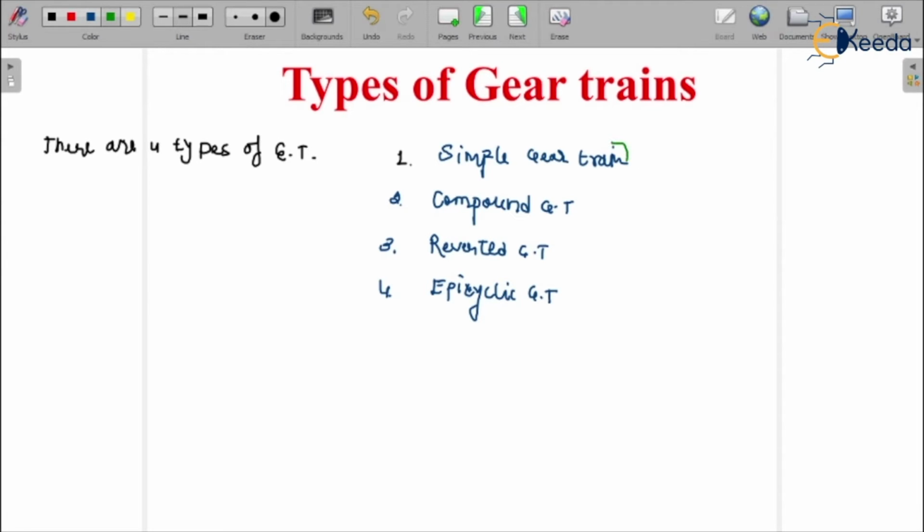One more thing: in these three types of gear trains, the axes of the shafts over which the gears are mounted are fixed relative to each other.